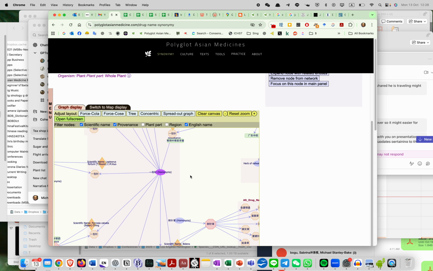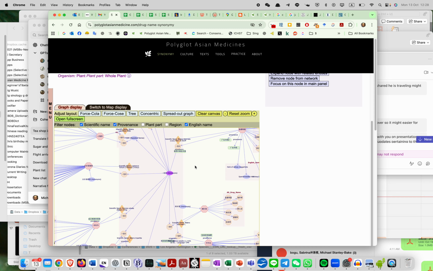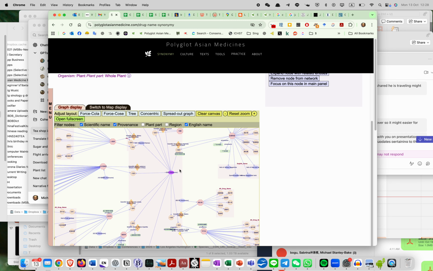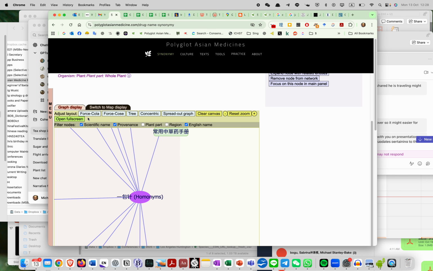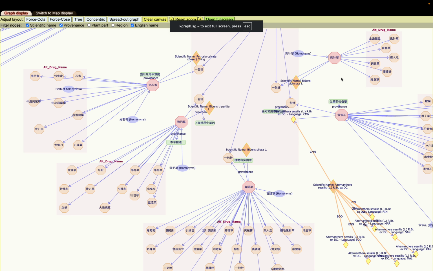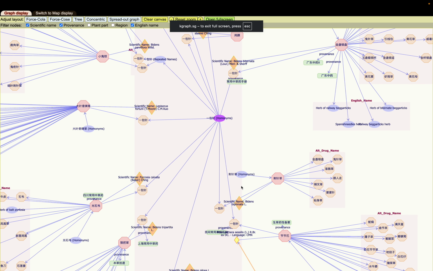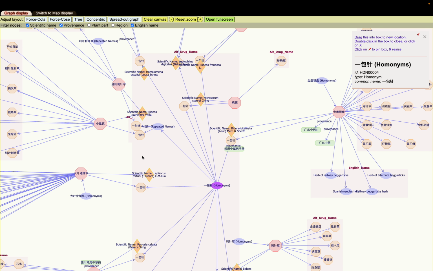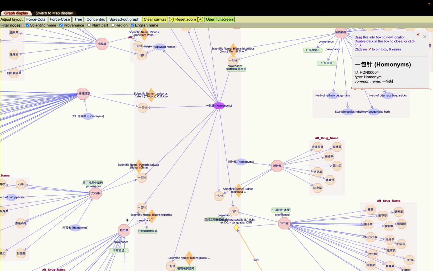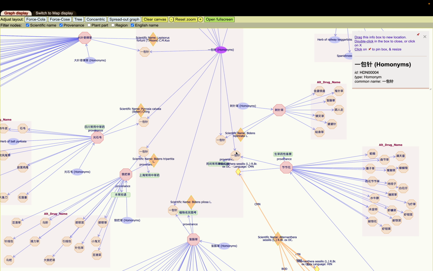Now, if you zoom out from here, you can see one that I've opened earlier, and you can see that there are a number of different ibaozen. Let me open up to the full screen here. You can see that here we have our ibaozen, our homonyms, and then in this box, we have all the other ibaozen that appear in the Chinese historical record.